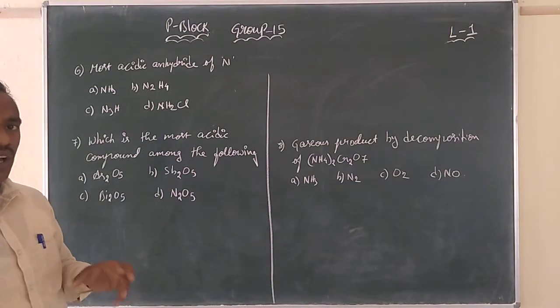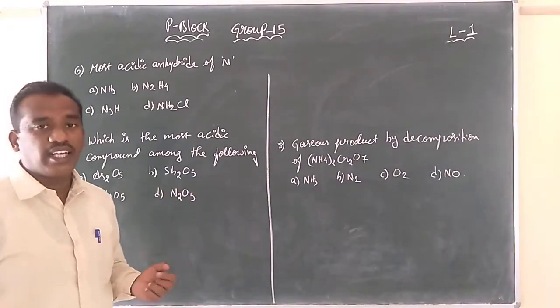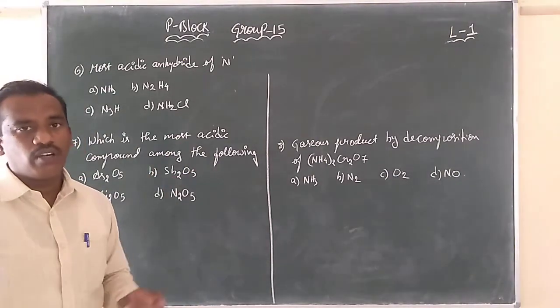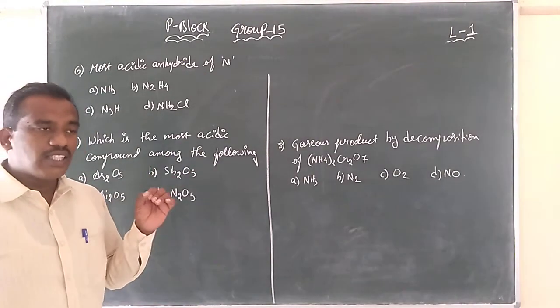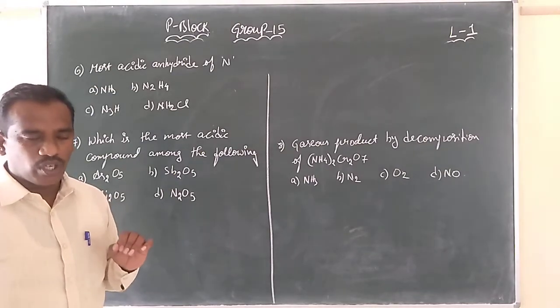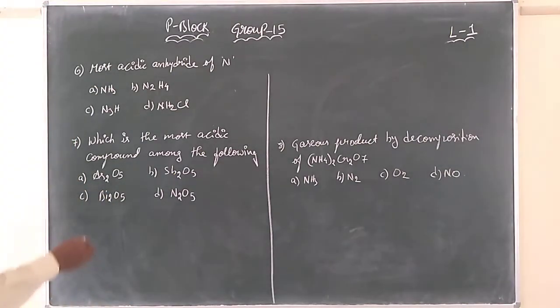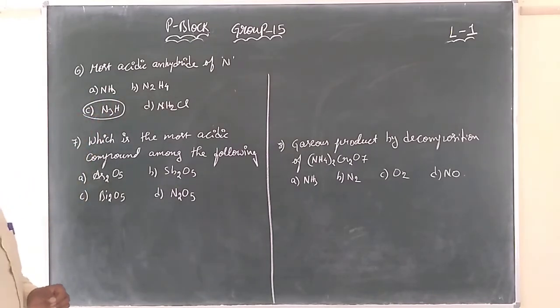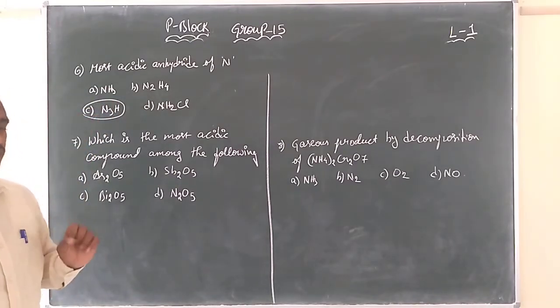We had already seen the higher oxidation state will be more acidic in nature. When we solved, we got minus 1 by 3, hence it is having the more acidic nature. Which is the more acidic? N3H. Higher the oxidation state, acidic nature will be more.